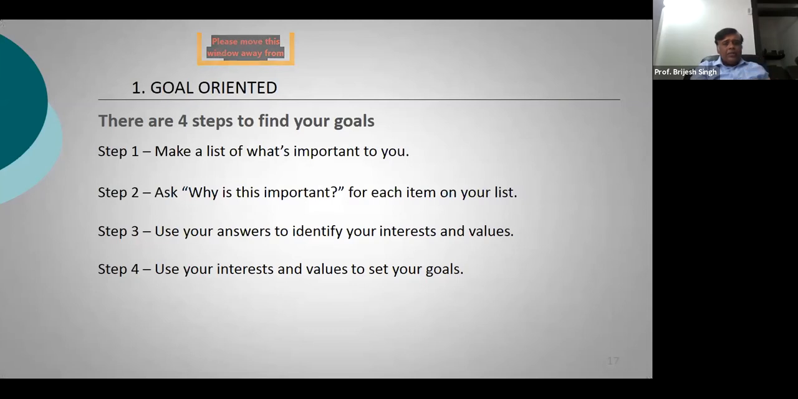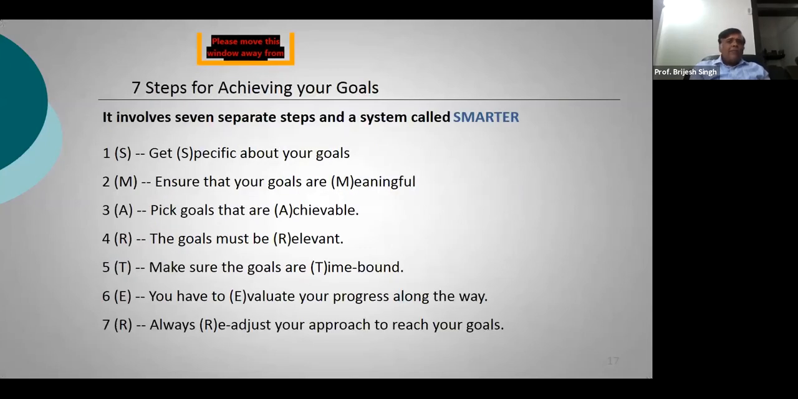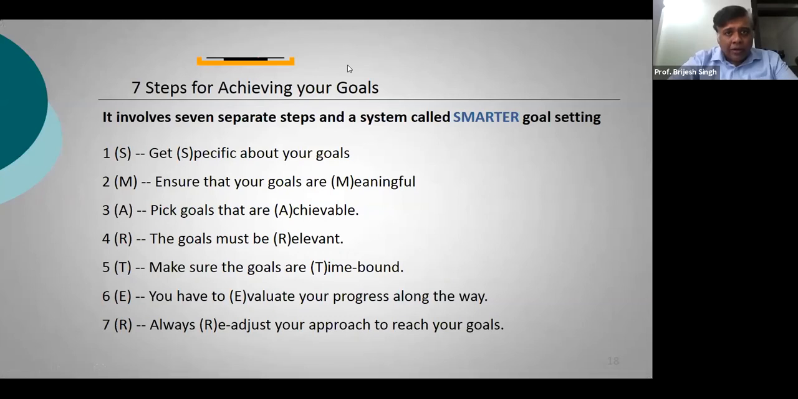Then how do you go ahead and achieve your goals? When we talk about goal orientation, you should know two things. First is, how do you set your goals? And the second thing is, how do you achieve your goals? When we talk about achieving your goals, we have a framework which is called SMARTER.